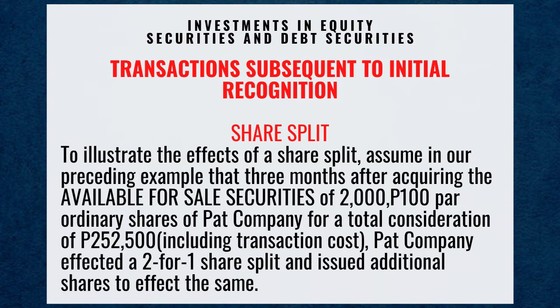To illustrate the effects of a share split, assume in our preceding example that 3 months after acquiring the available for sale securities of 2,100 pesos par ordinary shares of PAT Company for a total consideration of 252,500 pesos, including transaction costs, PAT Company effected a 2-for-1 share split and issued additional shares to effect the same.